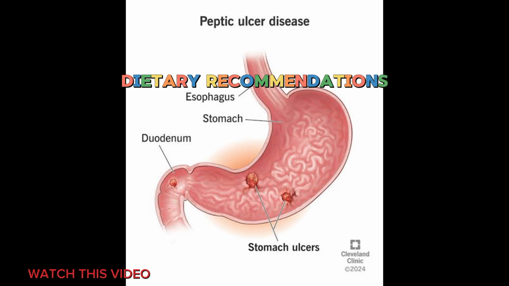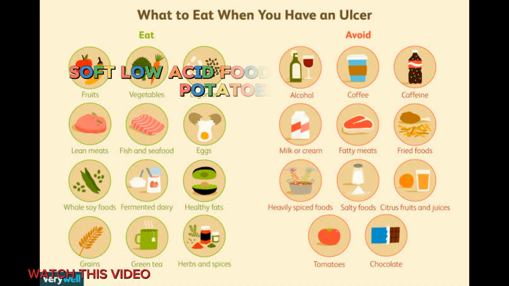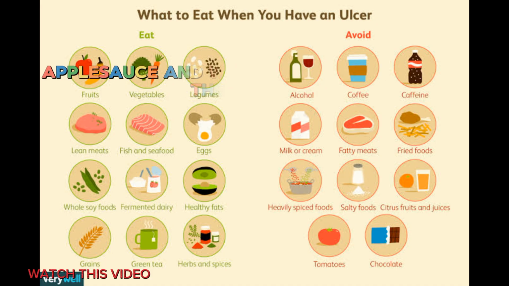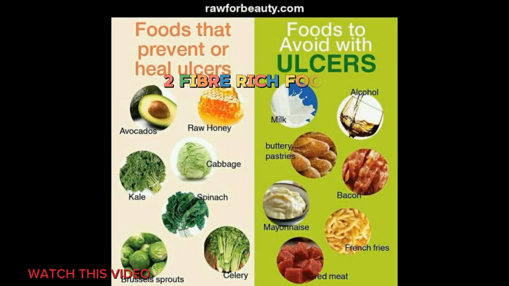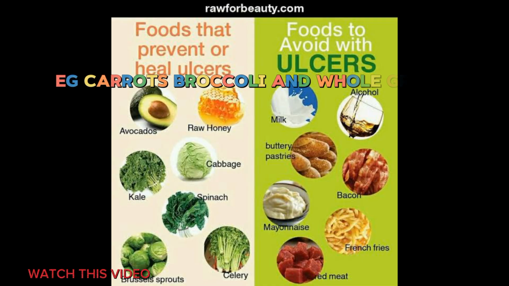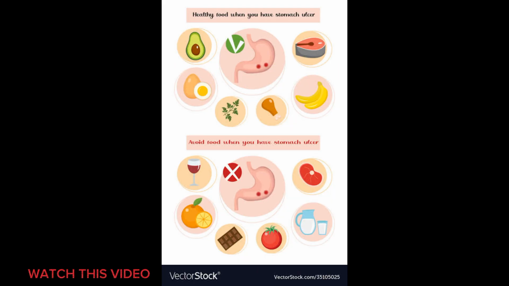Dietary recommendations. Foods to eat. 1. Bland foods. Soft, low-acid foods such as boiled potatoes, oats, bananas, applesauce, and white rice are gentle on the stomach. 2. Fiber-rich foods, fruits, e.g., pears, apples, vegetables, e.g., carrots, broccoli, and whole grains support gut health and prevent constipation. 3.